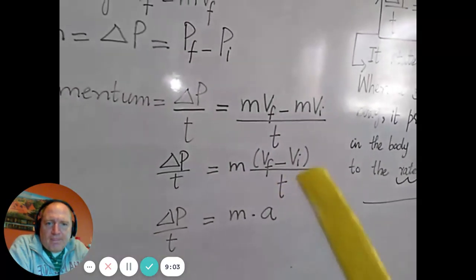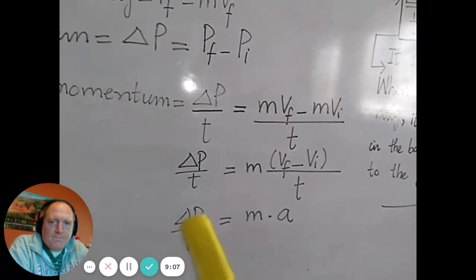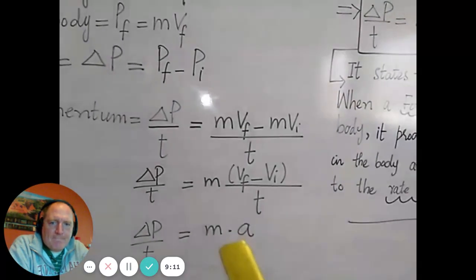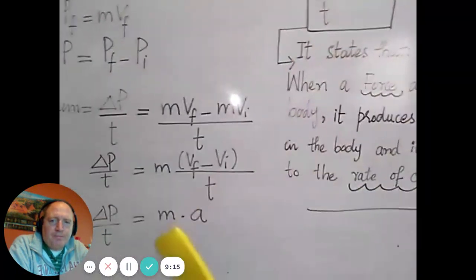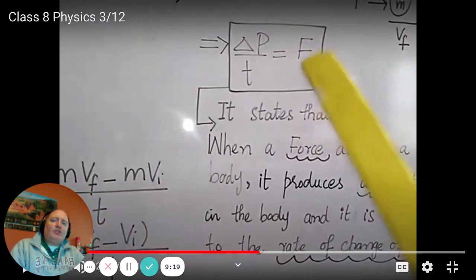As all of you know that Vf minus Vi by time is equals to acceleration. Therefore, the expression becomes delta P by T is equals to Ma. From Newton's second law of motion, we know that Ma is equals to F. Therefore, this expression becomes delta P by T is equals to F. So that's really interesting, right?